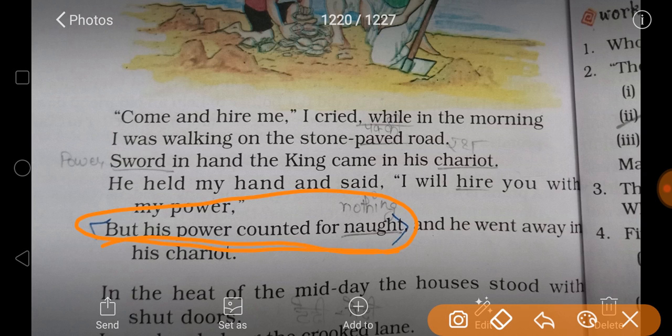Enough means nothing. So the speaker found that his power is nothing for him, and he went away. He didn't agree to that bargain, to do the king's job with the force of his power.